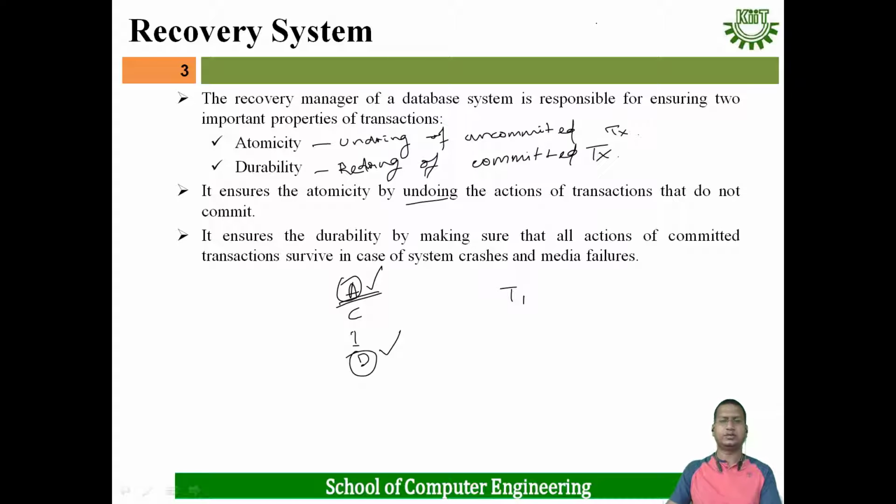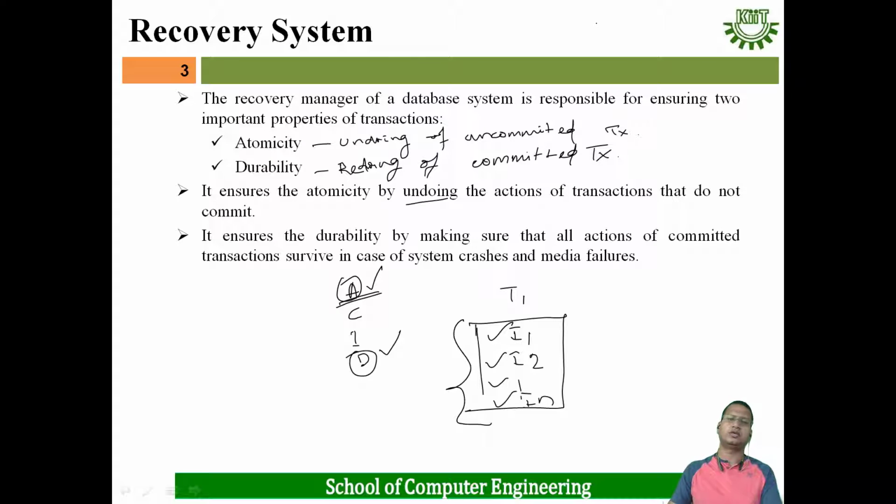What is atomicity? Suppose one transaction T1 is there and a lot of instructions are there, I1, I2 to IN. Atomicity tells that whenever a transaction is executing, either all the instructions of the transaction get executed or none of the instructions get executed. Whenever two or three instructions of the transaction get executed and failure occurs, then at that moment we have to undo the transaction. This is all about atomicity.